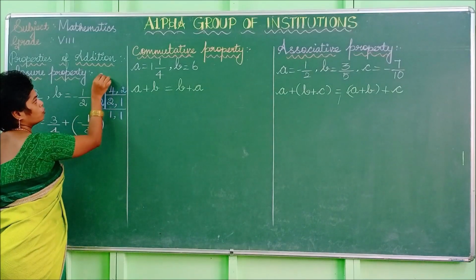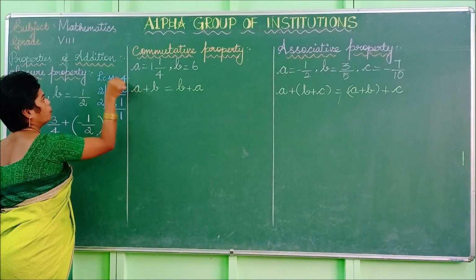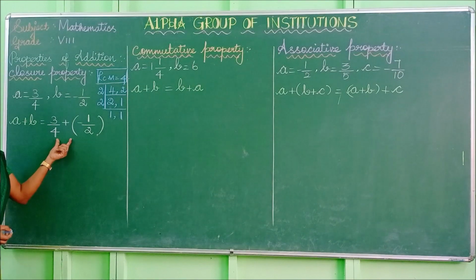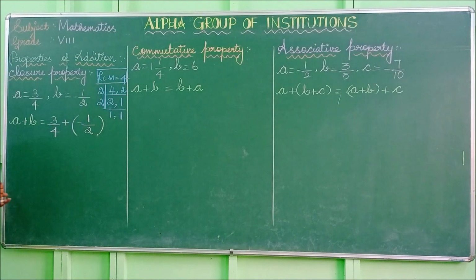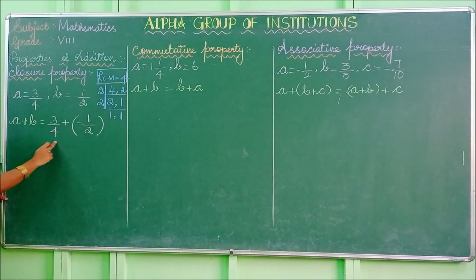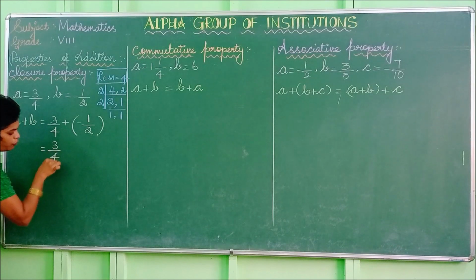2 into 2. So for that our LCM value is 2 into 2, 4. So here the LCM is what? For these two numbers, 4 and 2, the LCM value is 4. So listen here. Now first check this first fractional value. It is in the form of 3 by 4. So our LCM is also 4, so you should not change this value. You can write it as it is, 3 by 4.